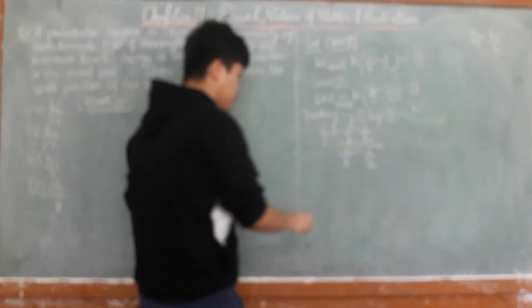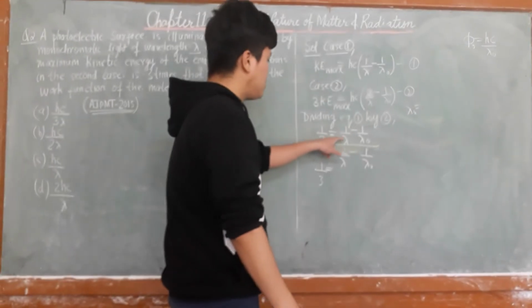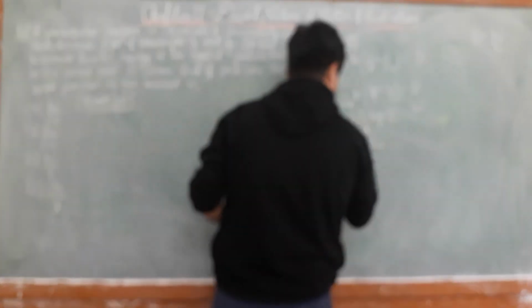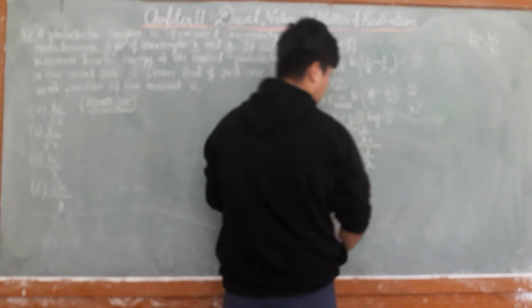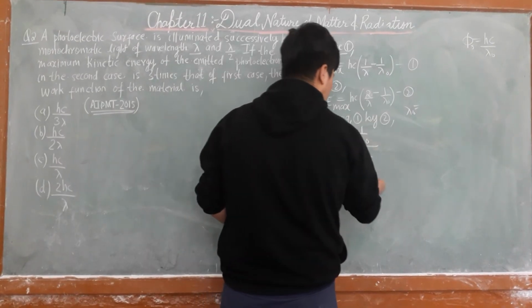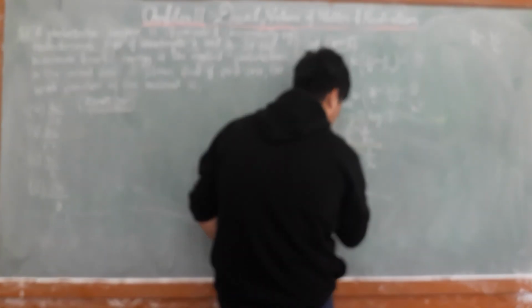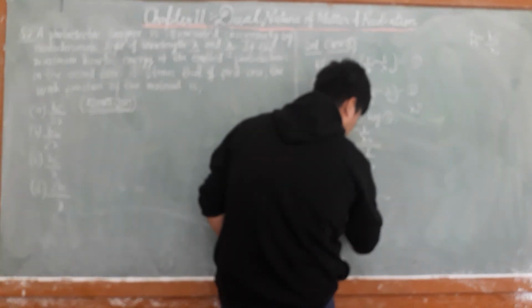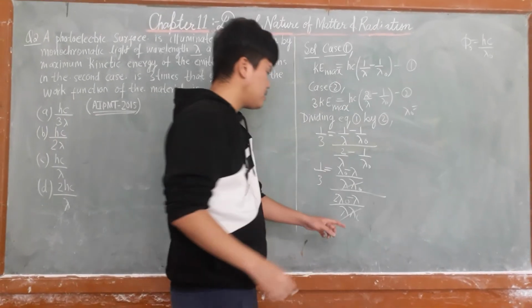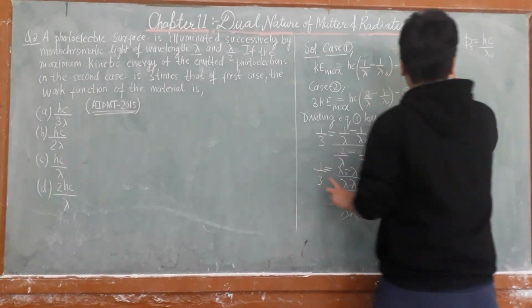So 1 by 3 is equal to, solving, lambda naught minus lambda upon lambda naught. Take the LCM, 2 lambda naught minus lambda upon lambda naught. Lambda naught cancels, then what remains is 1 by 3.